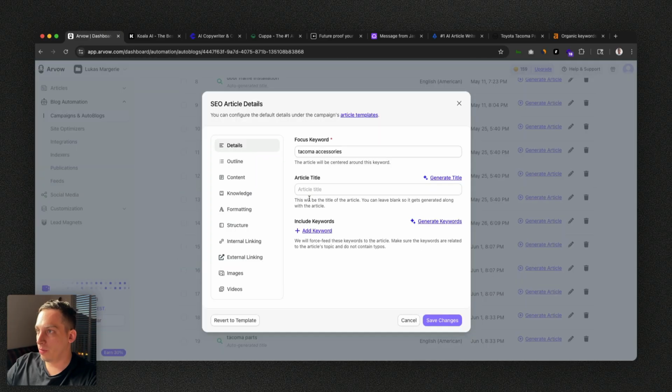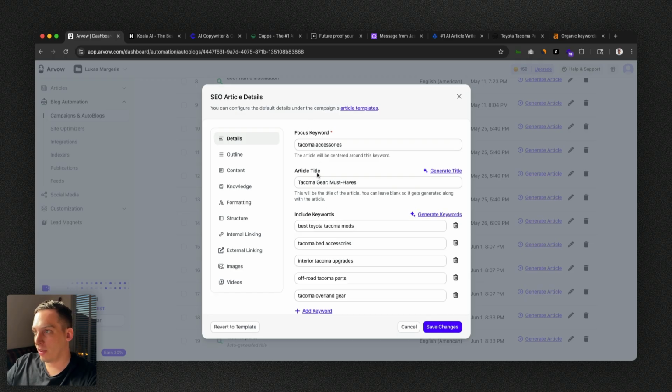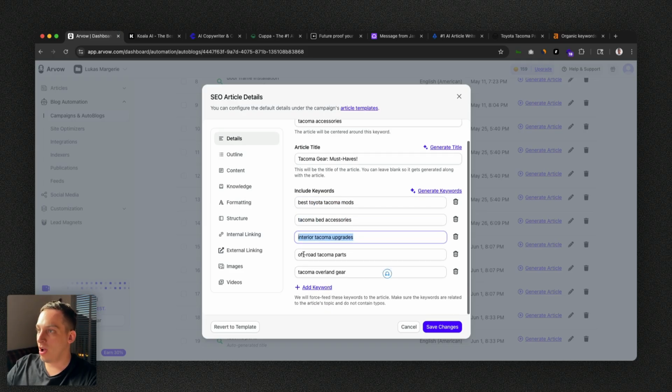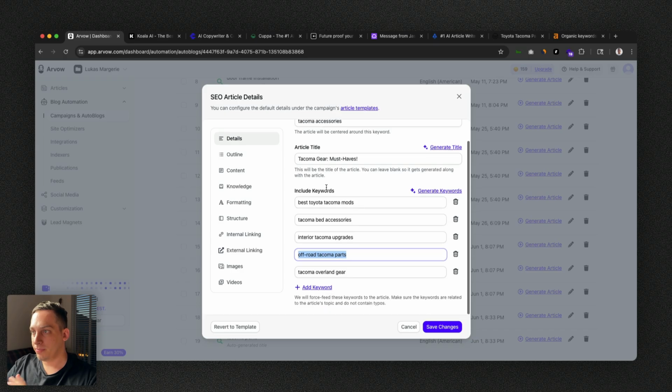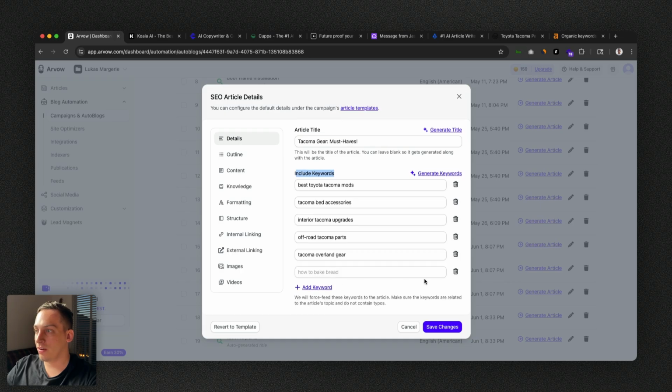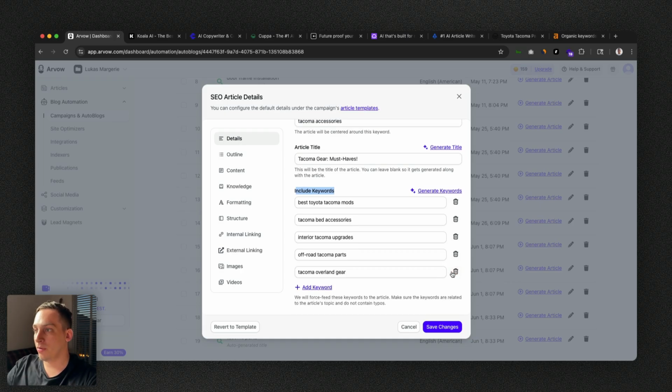Then we can go ahead and click on generate a title. So Tacoma gear must-haves, we can generate different keywords based on this focus keyword: best Toyota Tacoma mods, Tacoma bed accessories, interior Tacoma upgrades, off-road Tacoma parts. So we get one of these keywords from the feed, and then we can add it here as a focus keyword. And what Arvow does is that it generates a title for us, and it includes keywords that we can add. We can even add more keywords here manually, or generate some more keywords if we wanted to as well.